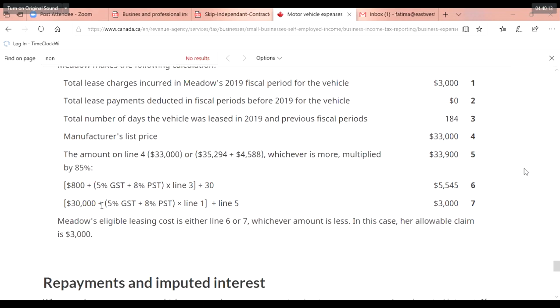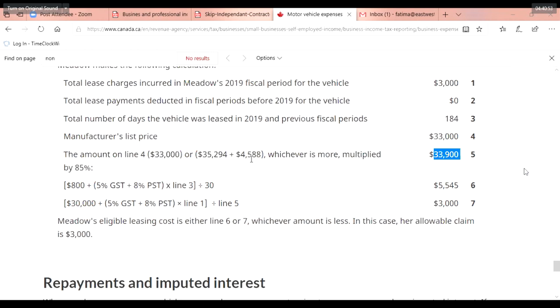So 35,294 plus 4,588, that is 39,882, or 33,000. Times 85 divided by 100 gives 33,899.7, so it is 33,900. You should get this amount, guys. Ideally, you will get 33,899.7. Which is higher? The higher is 35,294 plus 4,588, right? So 35,294 plus 4,588 comes to